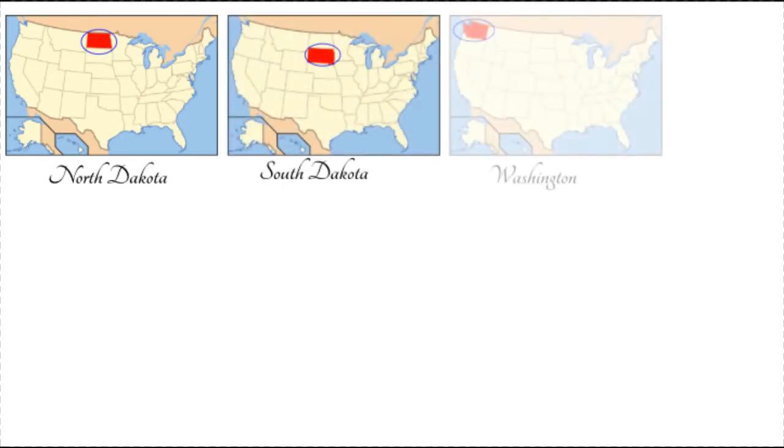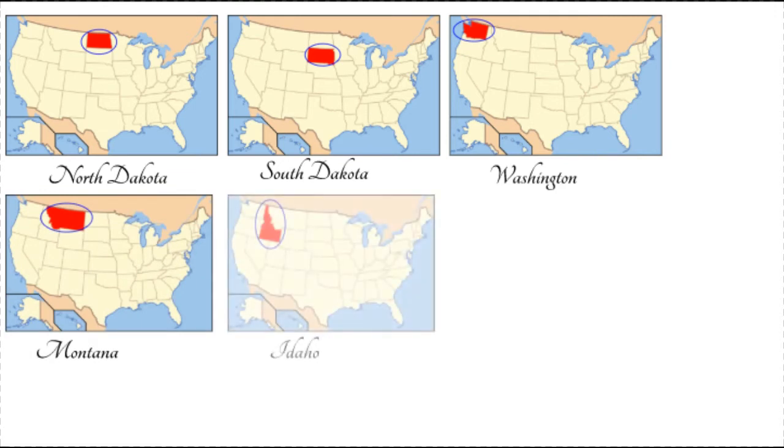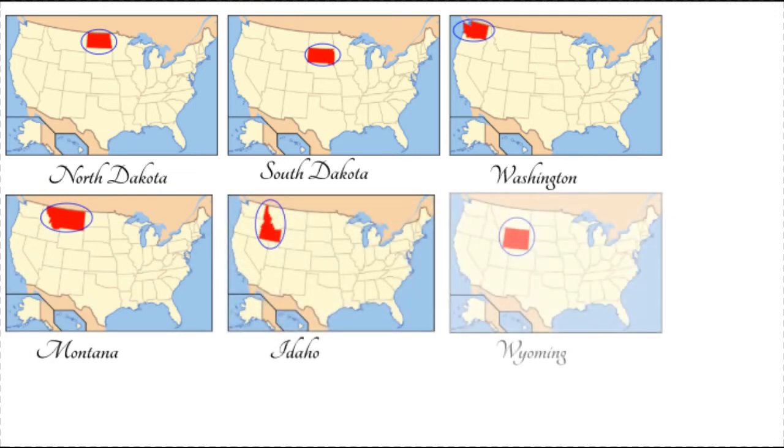During Harrison's term, 6 more states joined the Union. Those states were North Dakota, South Dakota, Washington, Montana, Idaho, and Wyoming. He also advocated for both civil rights legislation and forest conservation. Under his presidency, the Navy expanded as well.